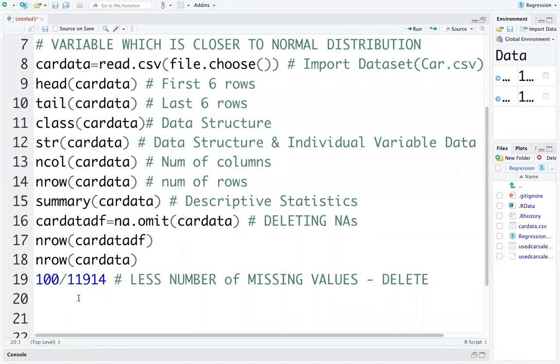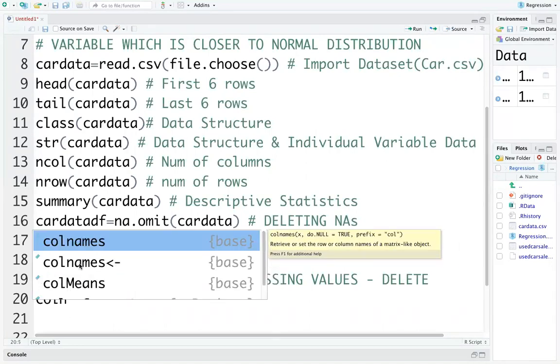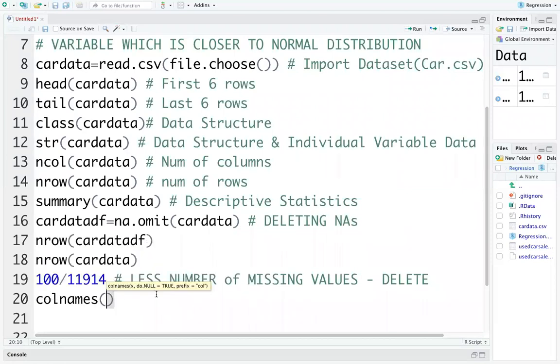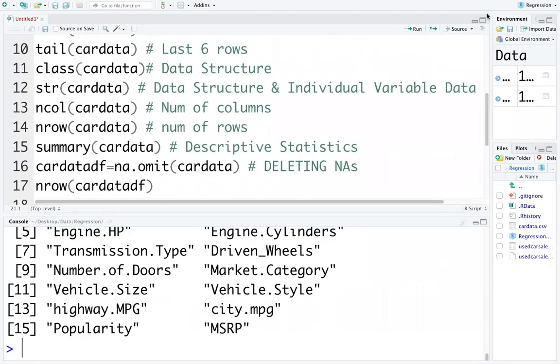So we have deleted the data because a very small number of missing values were there. Now let us check the column names once. colnames car data df. From now onwards, we will use car data df.